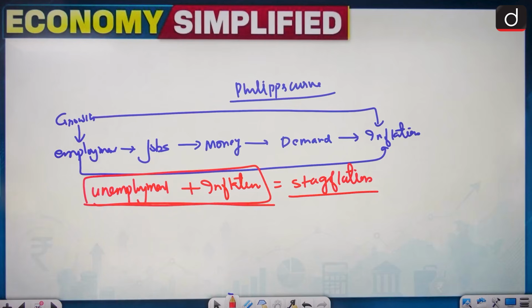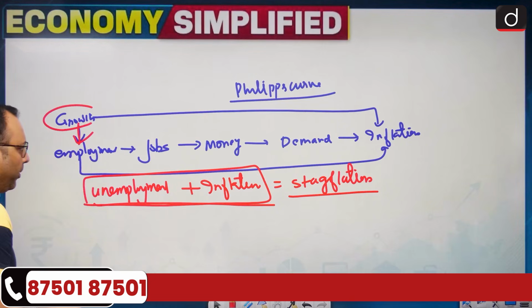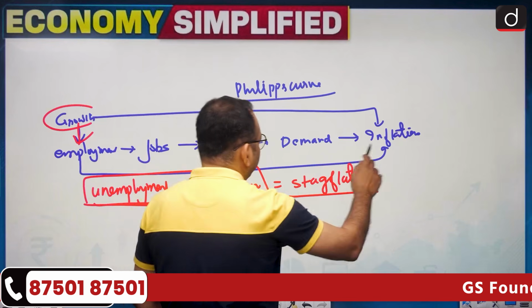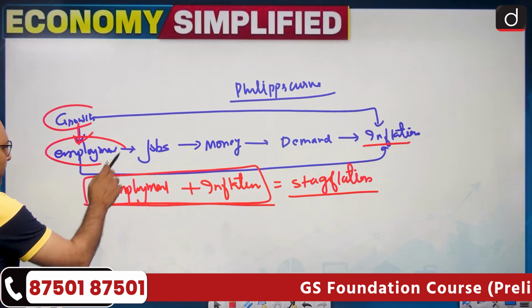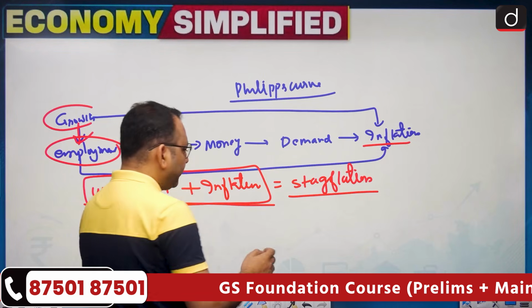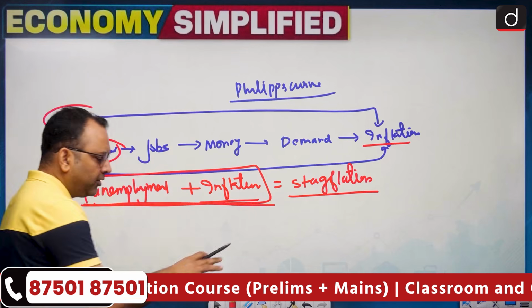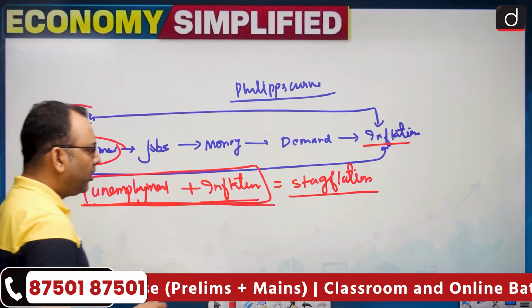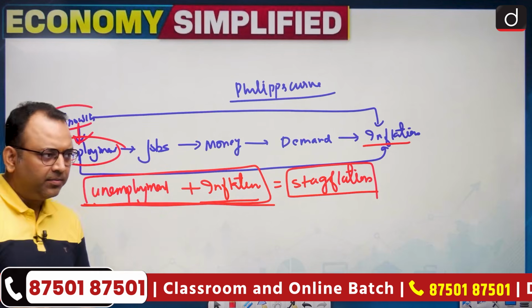Usually, as I said, the growth breeds employment, employment breeds demand and inflation. So technically, employment should be together with inflation, but suppose unemployment and inflation exist together in the economy, this is called a case of stagflation or the stagnant inflation, right?